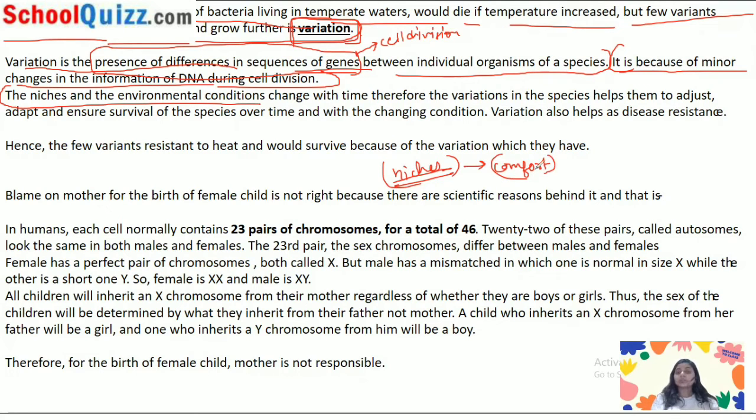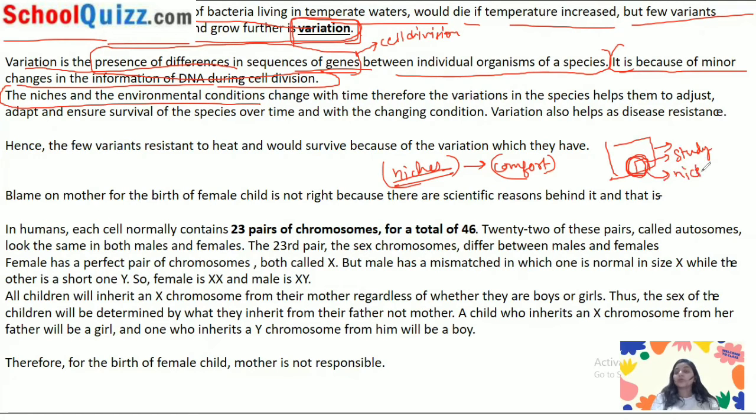Okay, so niche is your comfort area zone. Like in a house, suppose this is your home, but in your home there is also a comfort zone for you, like your room. In your room you can perform all your activities, like you study in the room, and whatever you do, you just enjoy and function all those things which you want to do. So this room is your comfort area zone, and this is called the niche.